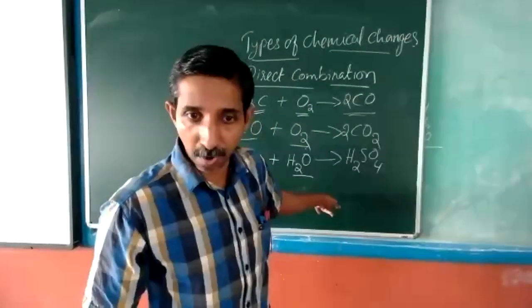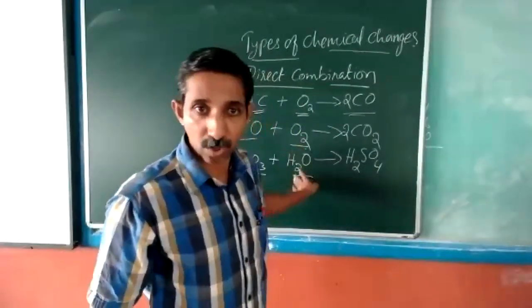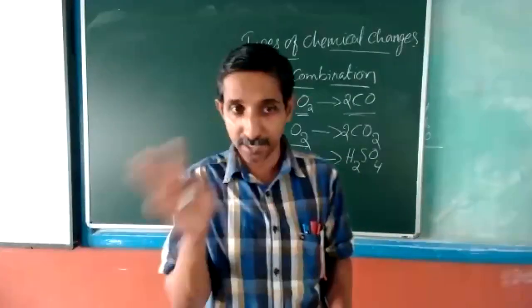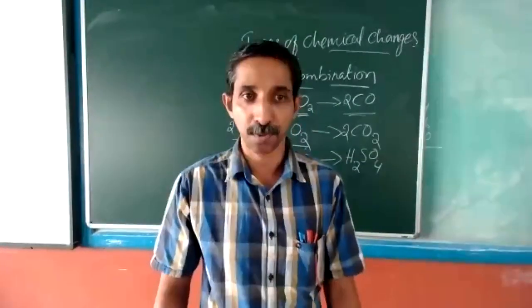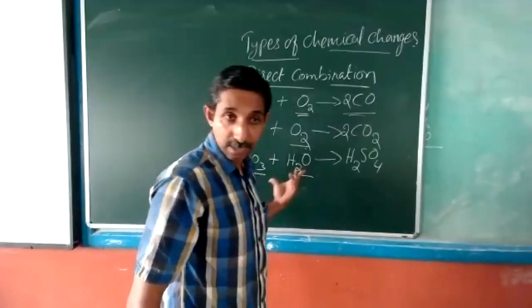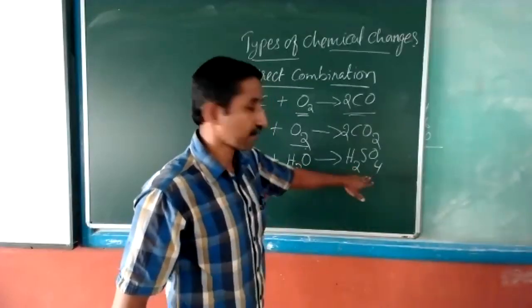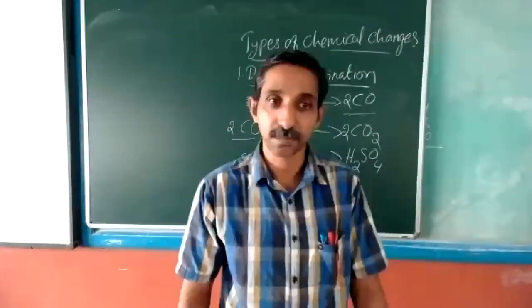We started with sulfur trioxide and water. They are both compounds. Sulfur trioxide is an oxide of sulfur, that's a compound. Water, you know, is a combination of hydrogen and oxygen. It again is a compound, isn't it? When these two compounds combine, join, synthesize, we get sulfuric acid.